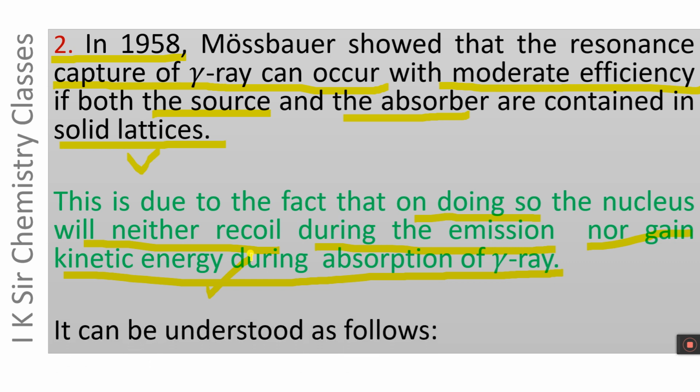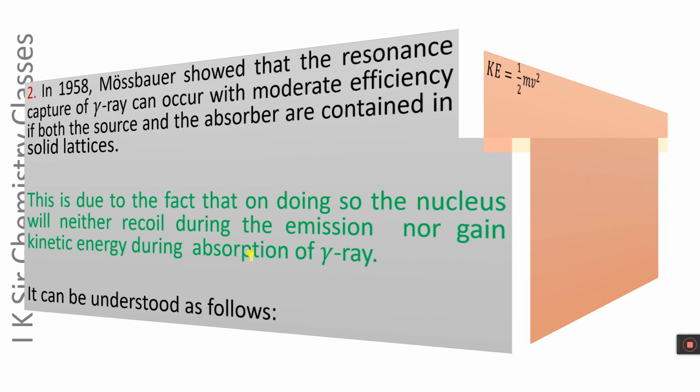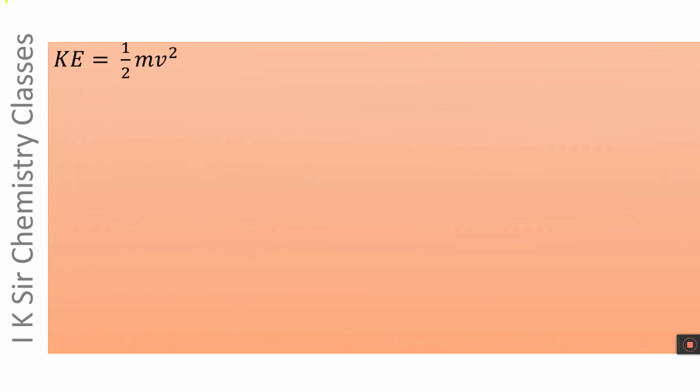It can be understood as follows why it happens. We know that kinetic energy is equal to 1 by 2 mv squared. It can be written as 1 by 2 into mv squared.